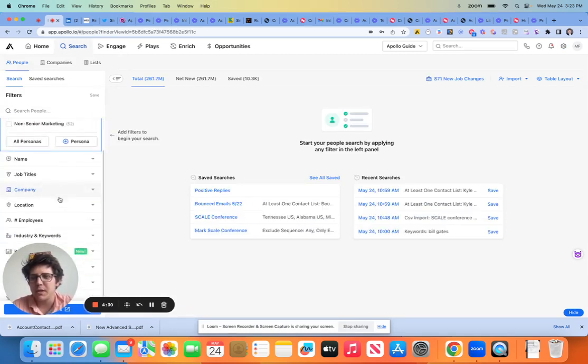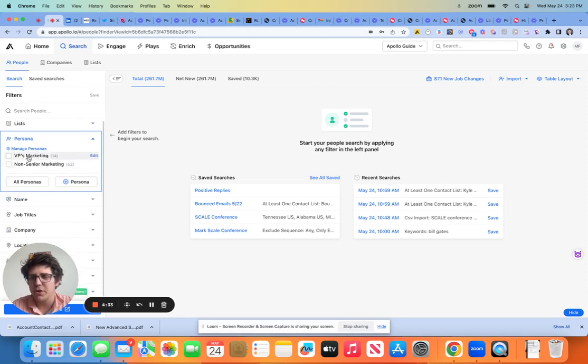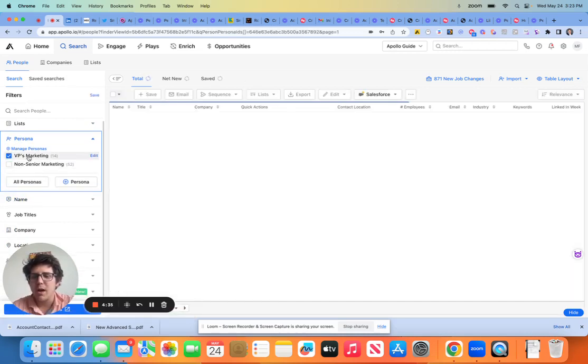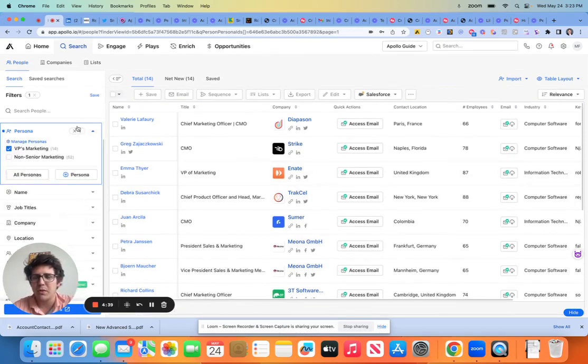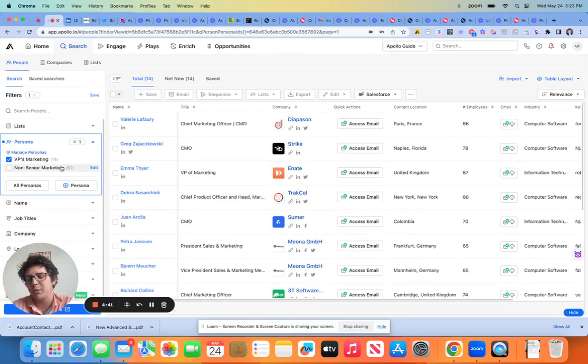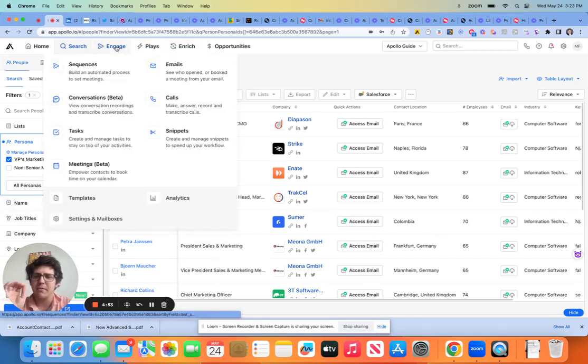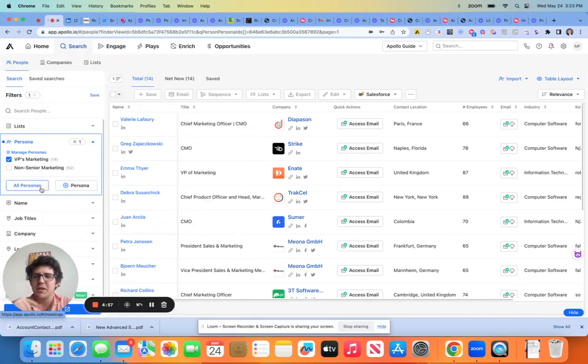So if we're prospecting and we want to just see our VPs of marketing, and then we want to add in some cross-filtering, we have the ability to do so, with the added little benefit of saving time. That's not the real reason we do this though, right? Because anybody can go in and type in marketing in the job title and seniority, blah, blah, blah, right? The reason we really want to do this is because of our if-then-else sequencing statements, which this gives us the ability to do.